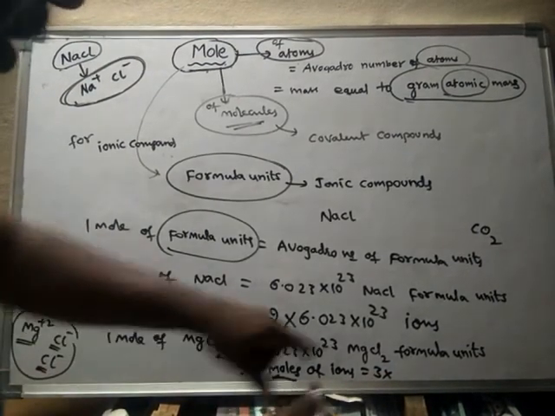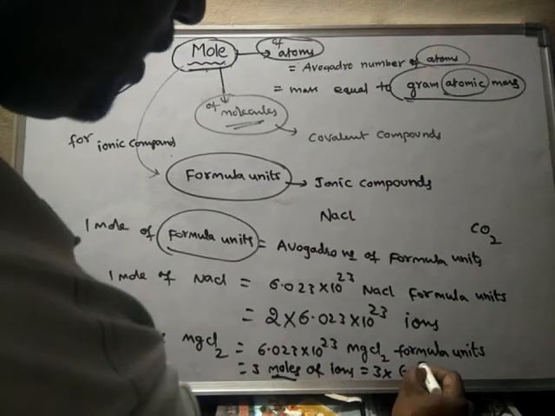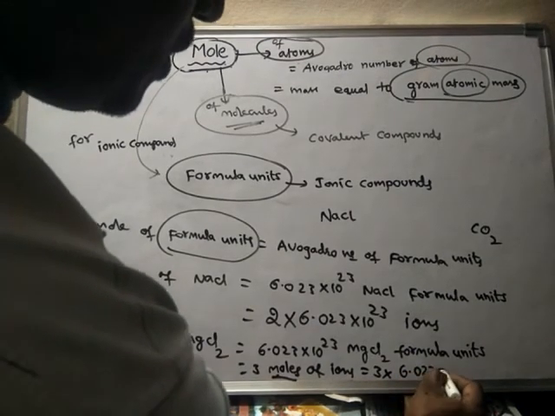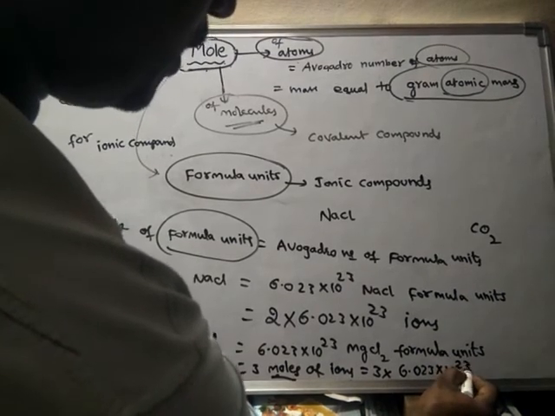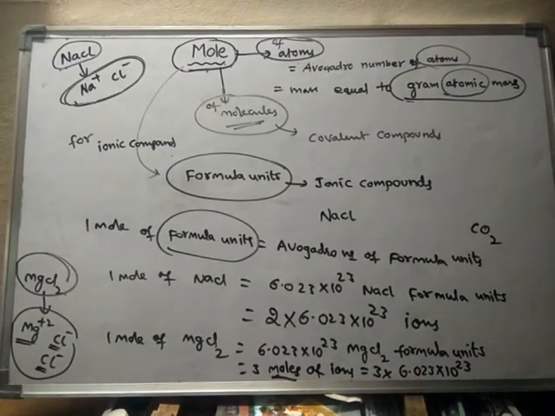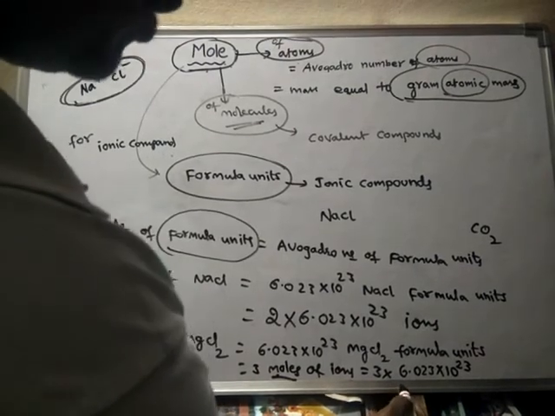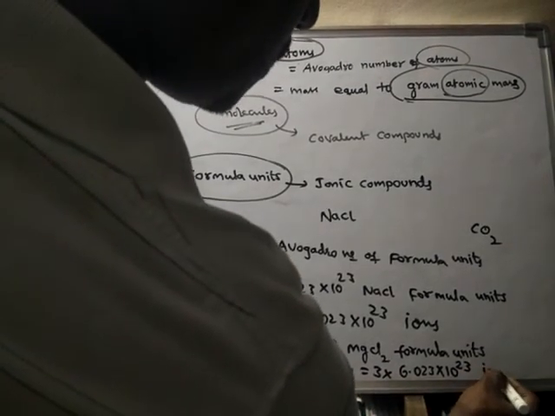Mole means this number. So 3 into 6.023 into 10 to the power of 23. 3 moles of ions means 3 into 6.023 into 10 to the power of 23 ions.